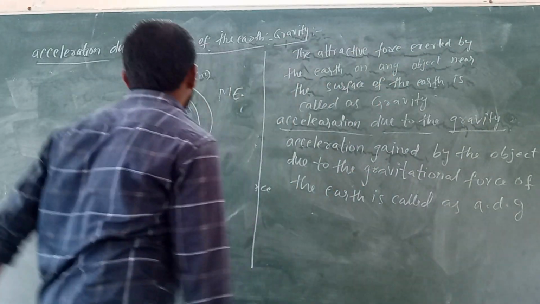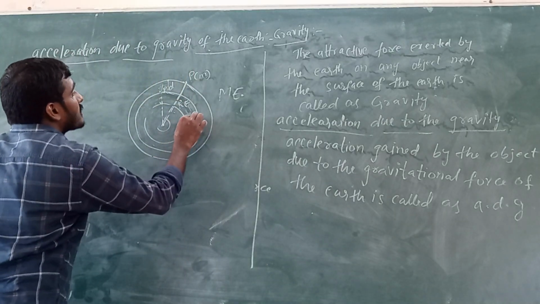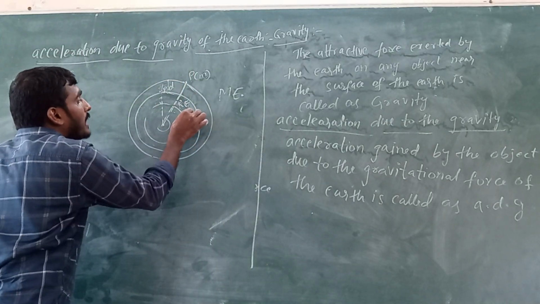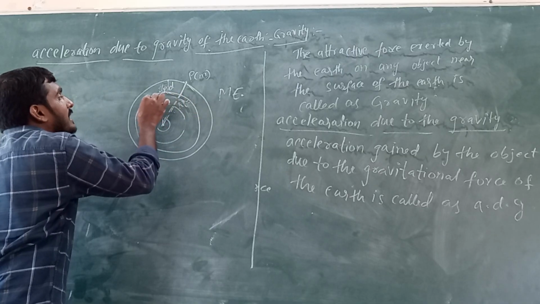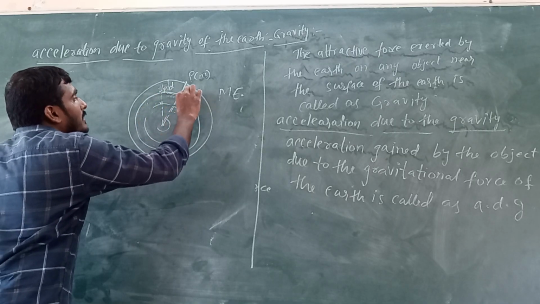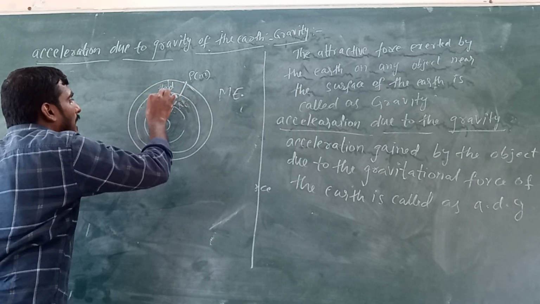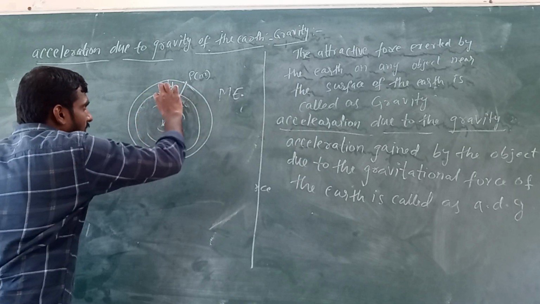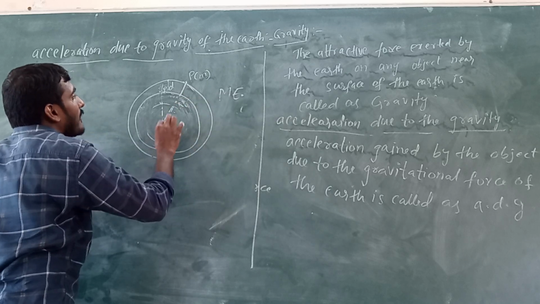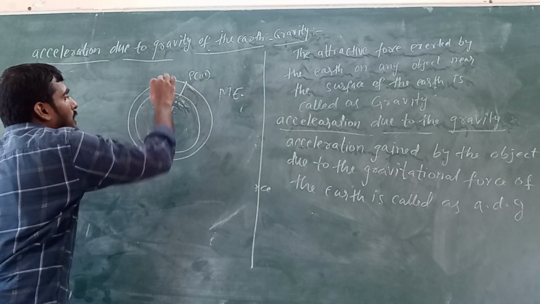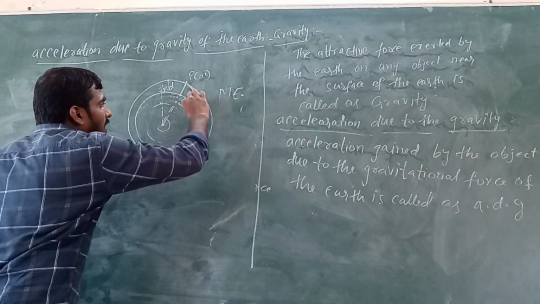That is why the gravitational force acts on this point P due to the mass of the inner shells of this point P only.